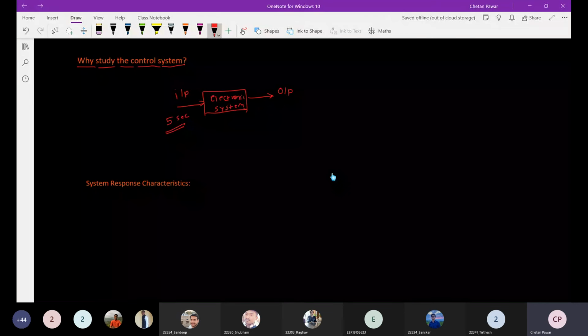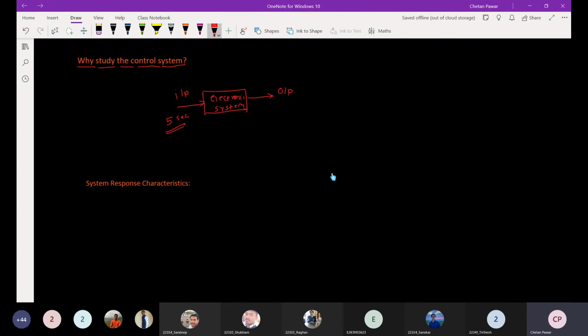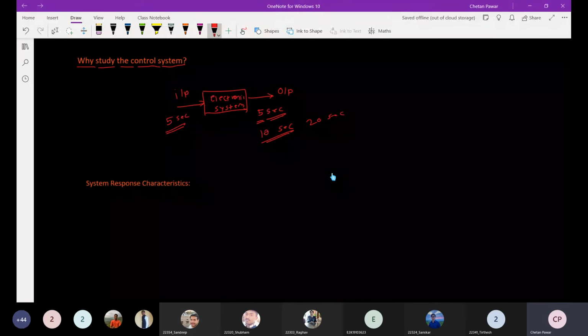I want that my system output I should get at 5 seconds only. So I am giving the input at 5 seconds and I want my system should give the output at 5 seconds only. But in practical condition, that will not be the case, right? So your output may be present at 10 seconds, may be present at 20 seconds, right?